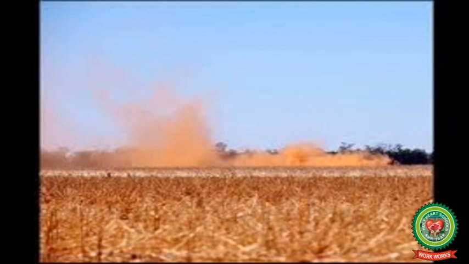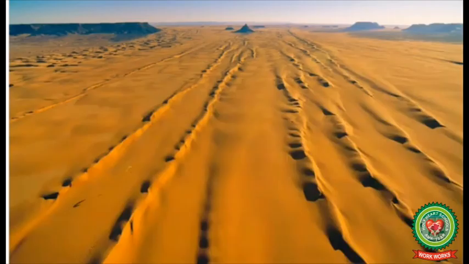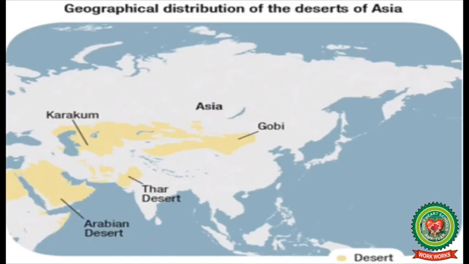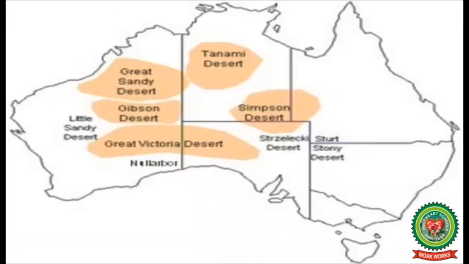Seif dunes are formed in the areas of high wind velocity. These sand dunes are not migratory. They remain nearly fixed in their position. Such dunes are found in the Sahara, Iran, Thar Desert and in West Australia.